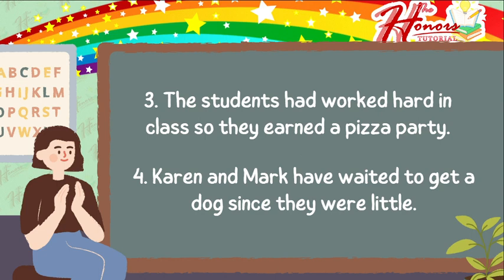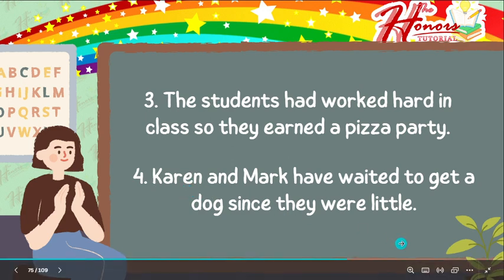Can you tell me where is the verb? Okay, very good. Had worked. And had worked is in what tense of the verb? Alright, very good. So this is in past perfect tense. How about number four? Karen and Mark have waited to get a dog since they were little. So can you tell me where is the verb?